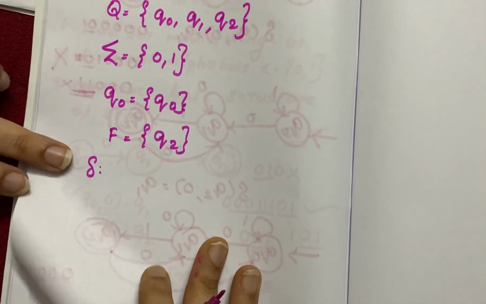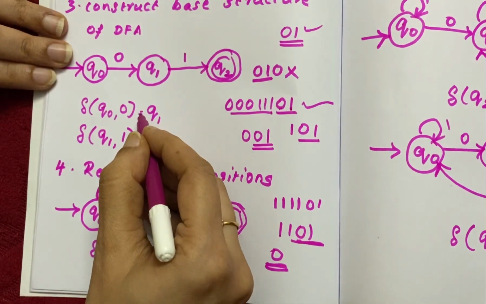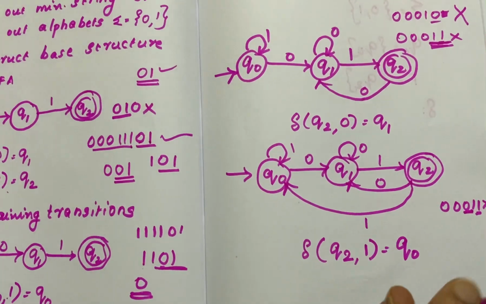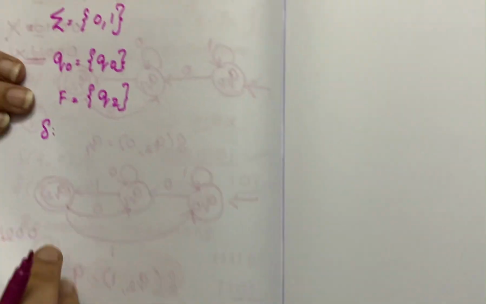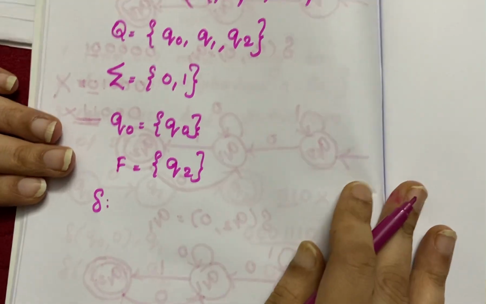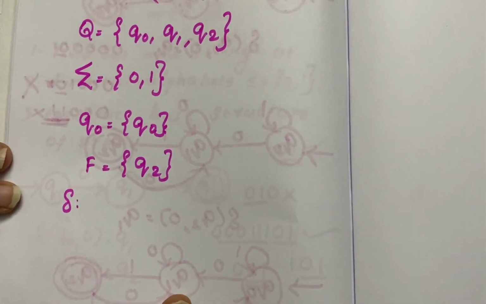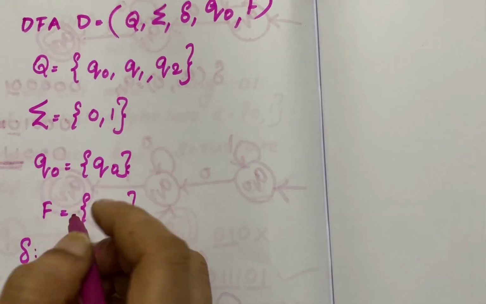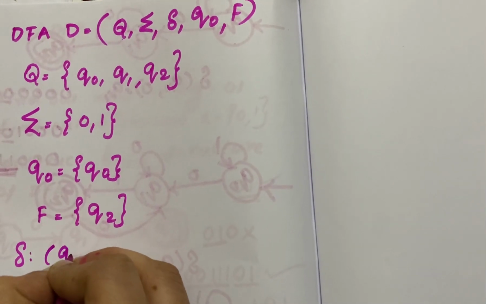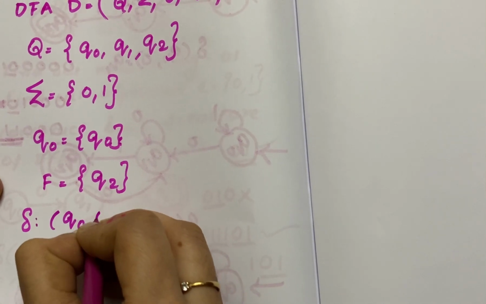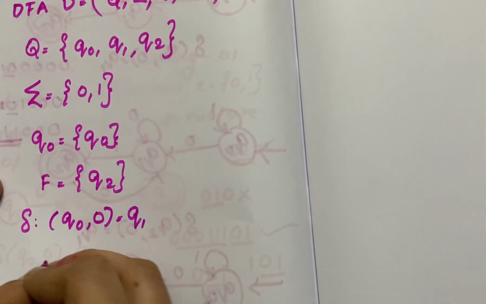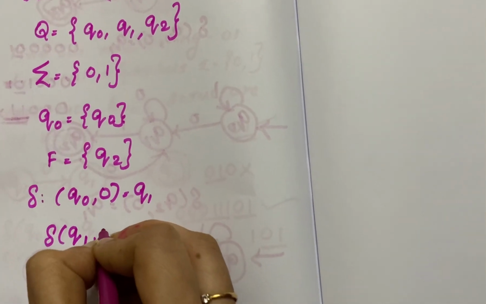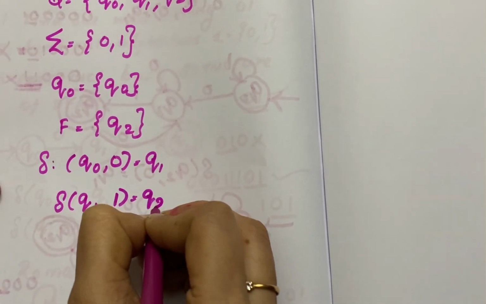So these transition functions already we have clearly given here. 1, 2, 3, 4, 5, 6. So 6 transition functions are there. So one by one you need to write those transition functions. Okay. So I will just write the transition functions again. So just see here, Q0 on accepting 0, it is going to Q1. Q1 on accepting 1, it is going to Q2.